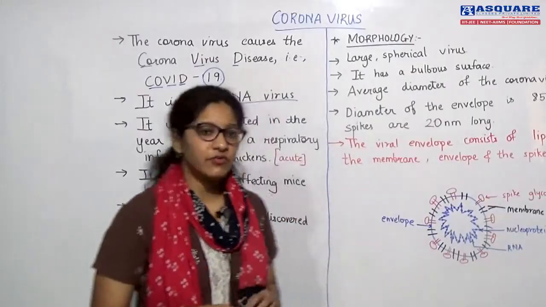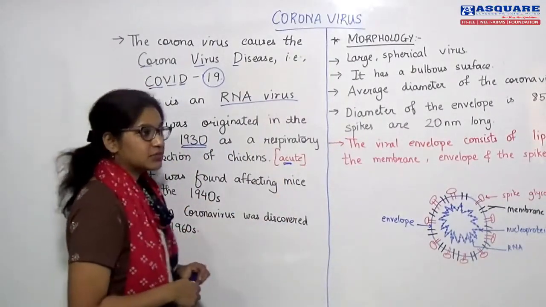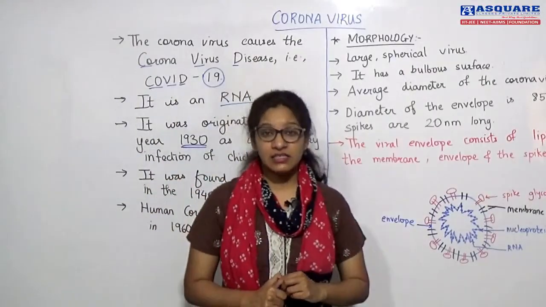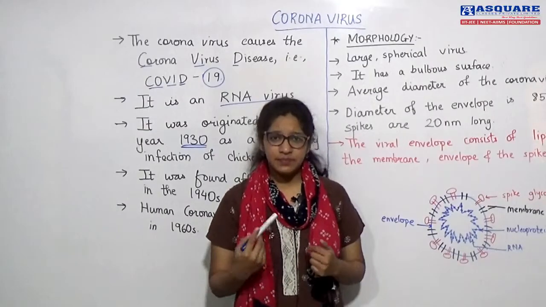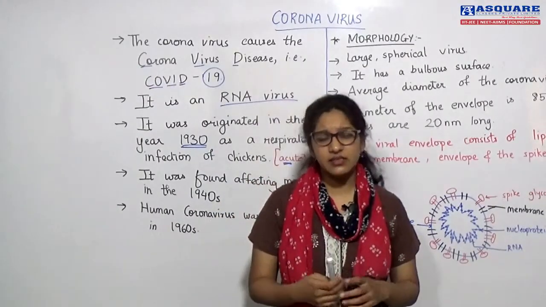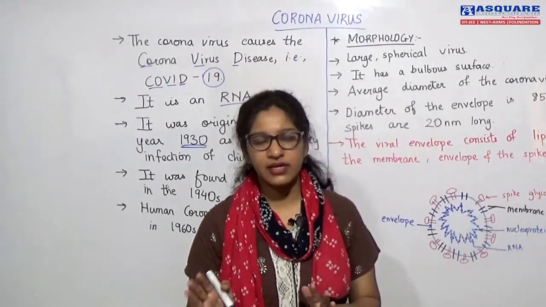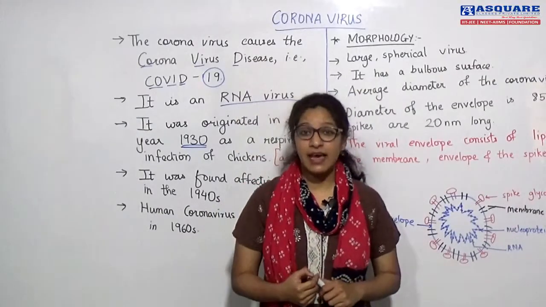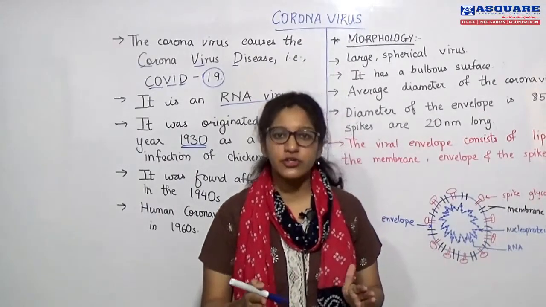Now, what is the meaning of acute? Acute means any symptom or any disease which lasts for a very short time. The onset of the disease is very sudden, it lasts for a very short time and it gets over immediately. Such diseases are called acute. Acute diseases are the ones which last for a short duration of time.